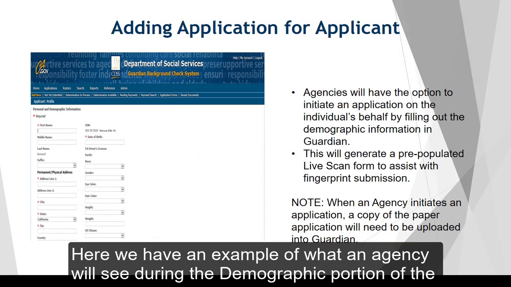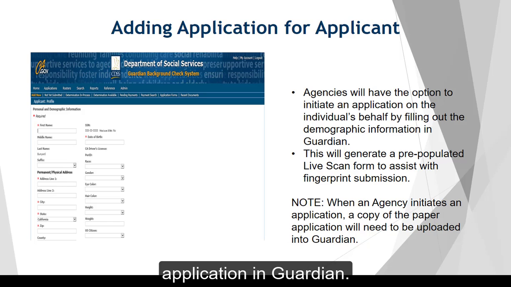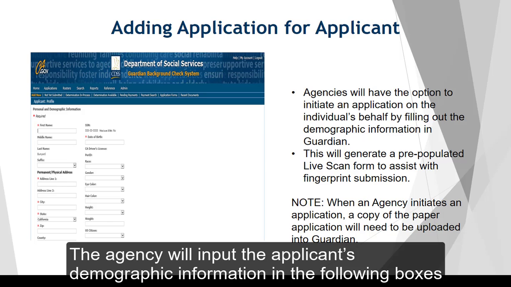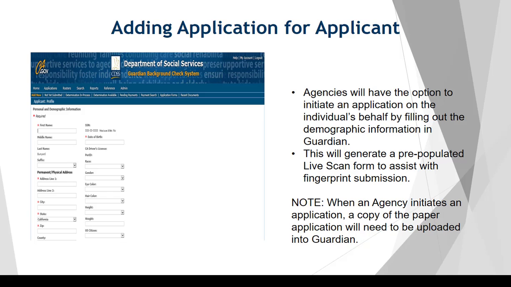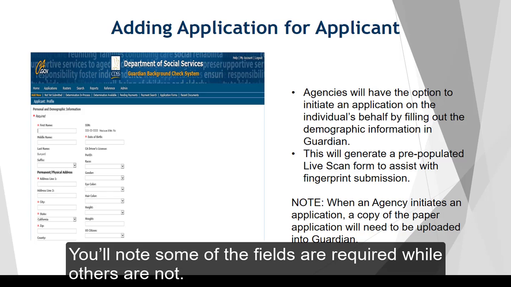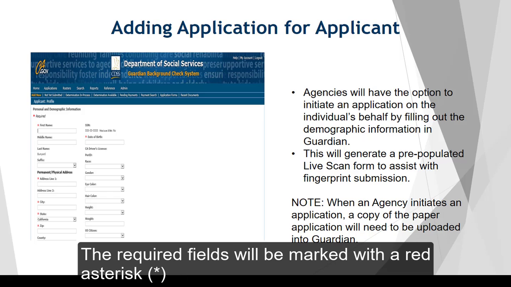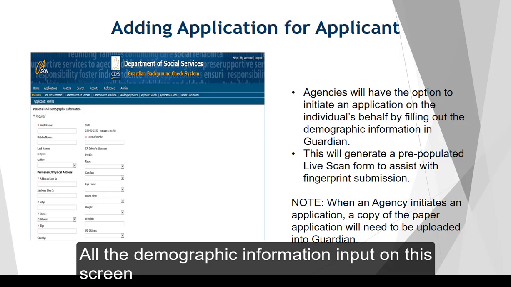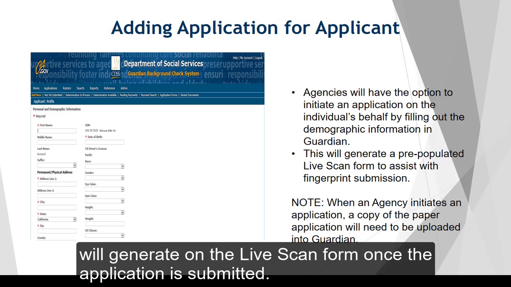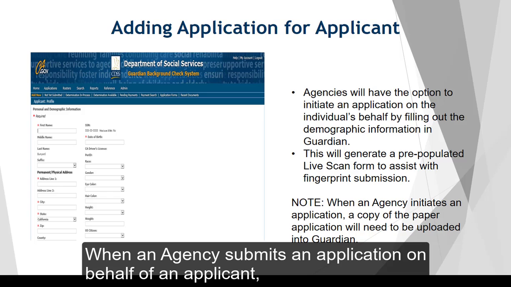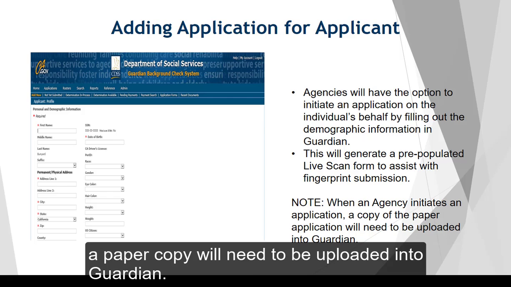Here we have an example of what an agency will see during the demographic portion of the application in Guardian. The agency will input the applicant's demographic information in the following boxes. You'll note some of the fields are required while others are not. The required fields will be marked with a red asterisk. All of the demographic information input on the screen will generate on the LiveScan form once the application is submitted. When an agency submits an application on behalf of an applicant, a paper copy will need to be uploaded into